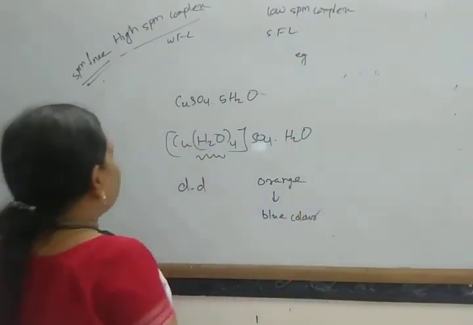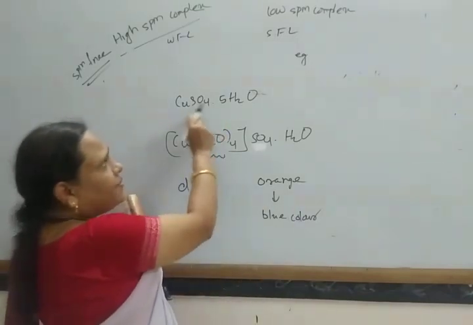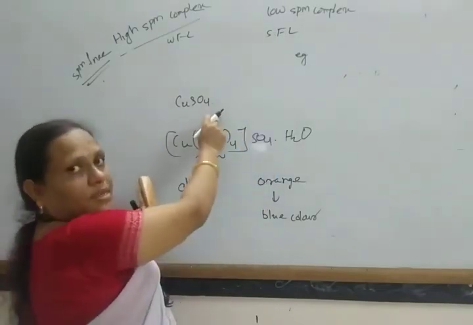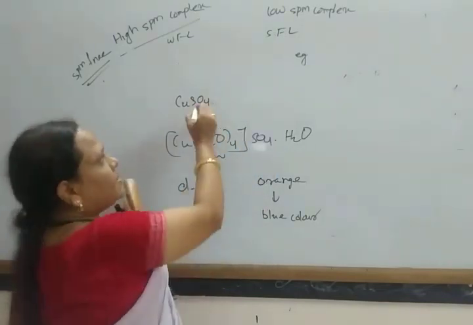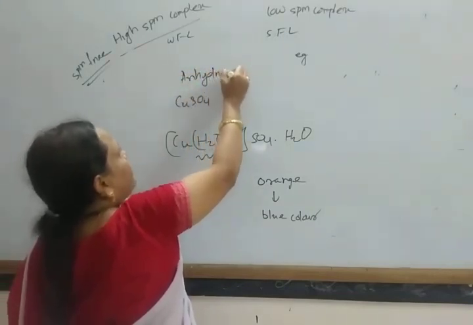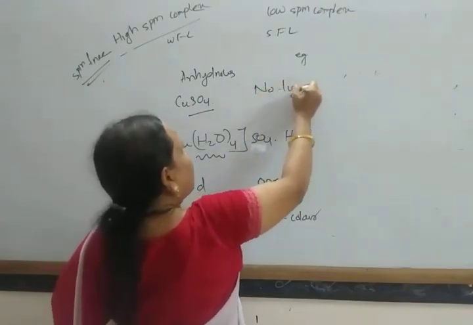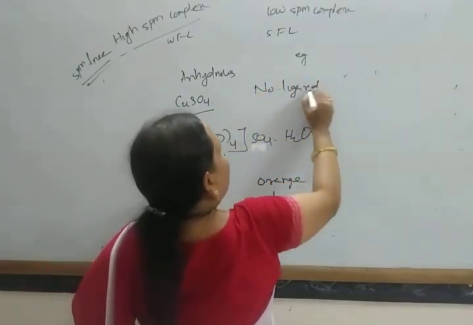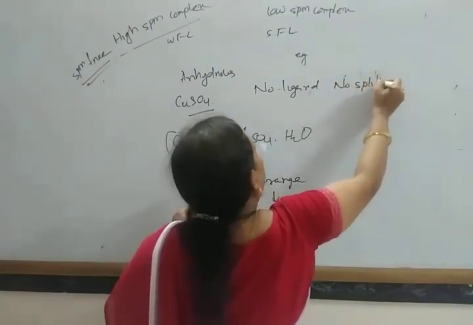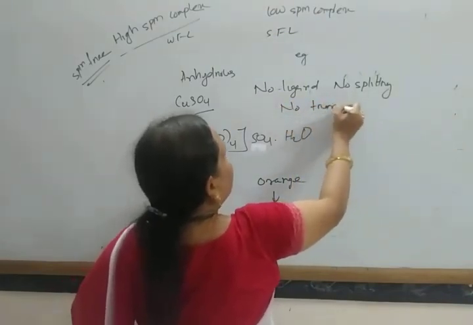Okay. Similarly, in the absence of water molecules, suppose anhydrous copper sulfate, there is no ligand. So in case of anhydrous copper sulfate, no ligand, no splitting, and no transition of electrons.